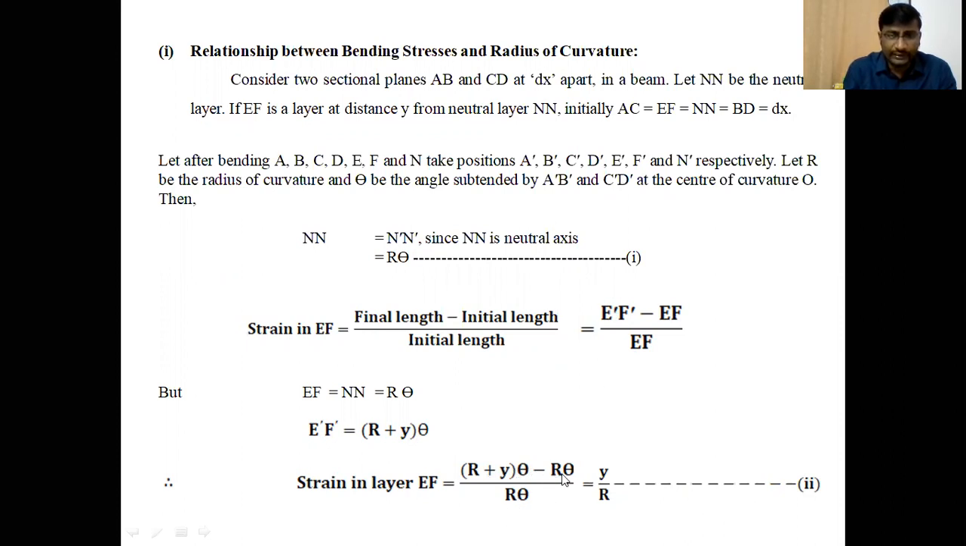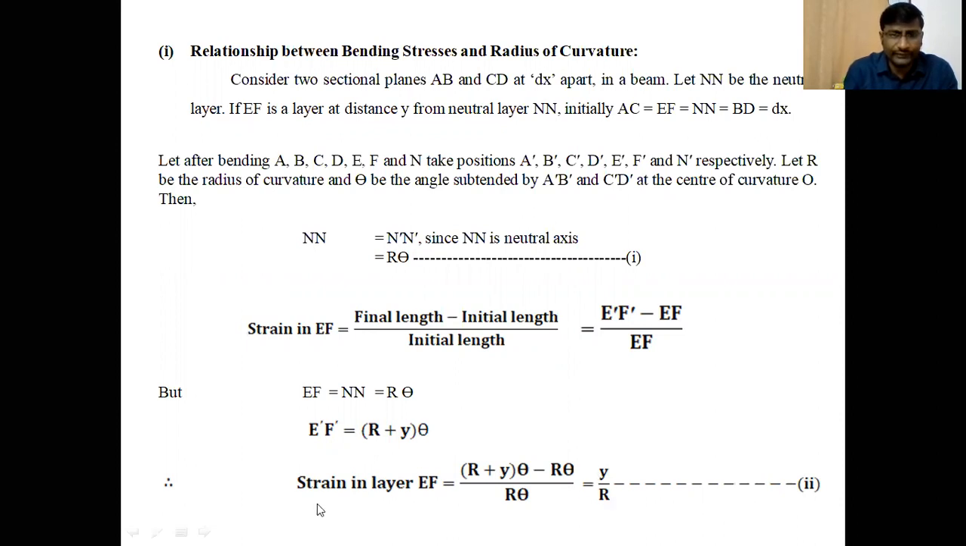So after cancelling, r theta is cancelled in the numerator and y theta by r theta, therefore theta is also cancelled. y by r is the final equation, that is the strain in the layer EF. So strain in the layer EF is equal to y by r. The strain is more when y is greater, that is, when the distance from the neutral layer increases, then the strain in the layers also increases. The maximum strain occurs at the extreme fibers, where y is maximum.